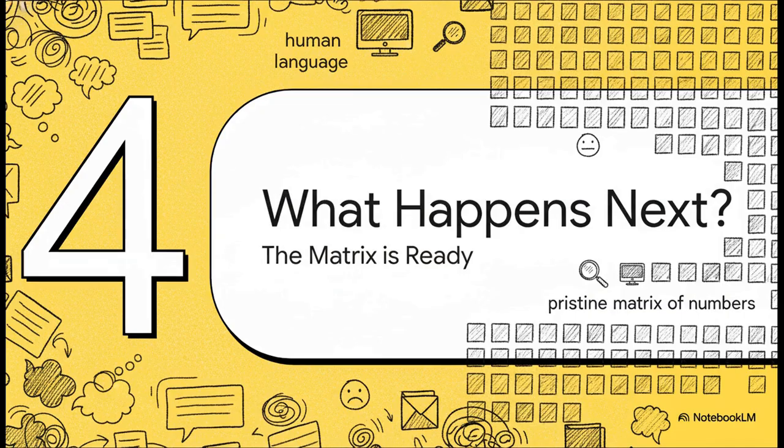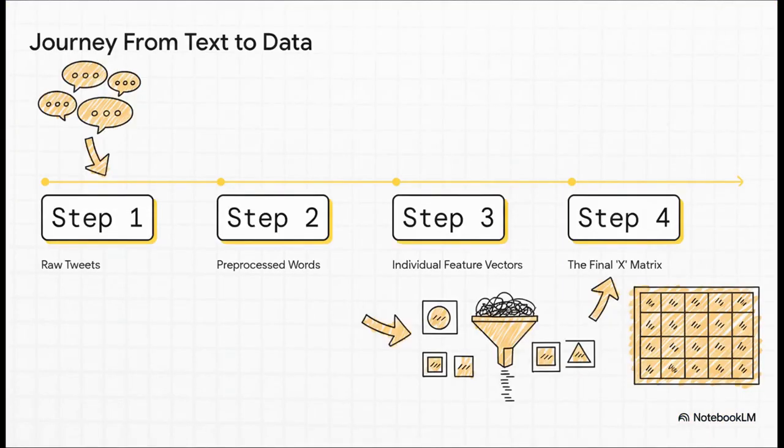All right, let's just pause for a second and take a step back. Think about the journey we just went on. It's pretty incredible, right? We started with just messy human words, and we ended up with this perfect, clean matrix of numbers. So to recap, the whole thing really happened in 4 steps. We started with the raw tweets. Then we preprocessed them down into just the important words. After that, we turned those words into individual feature vectors. And finally, we stacked all those vectors together to build our final X matrix.